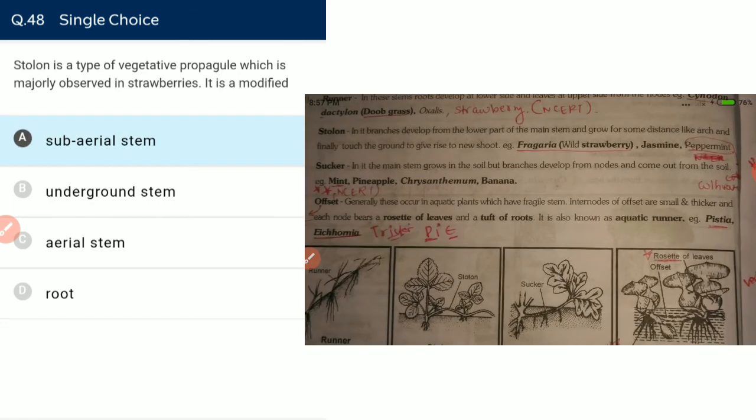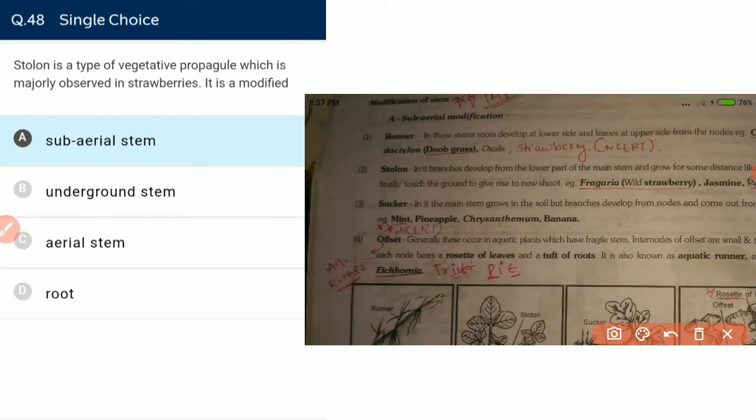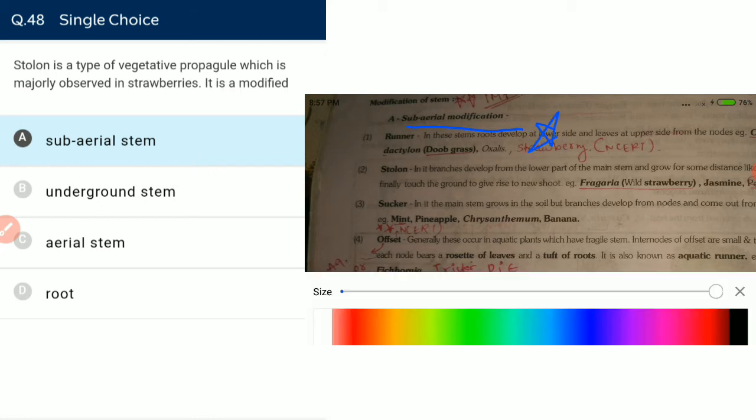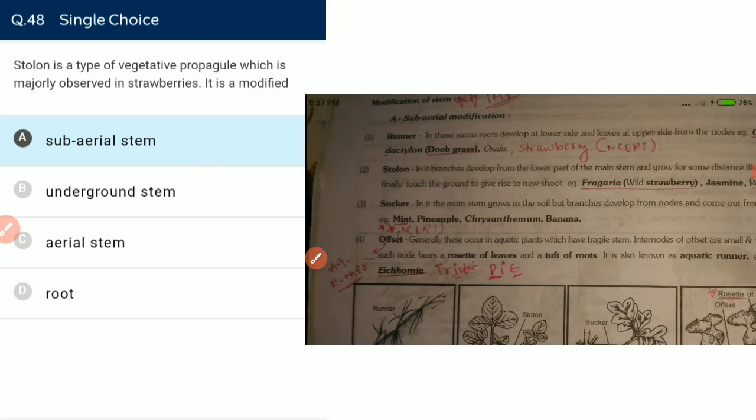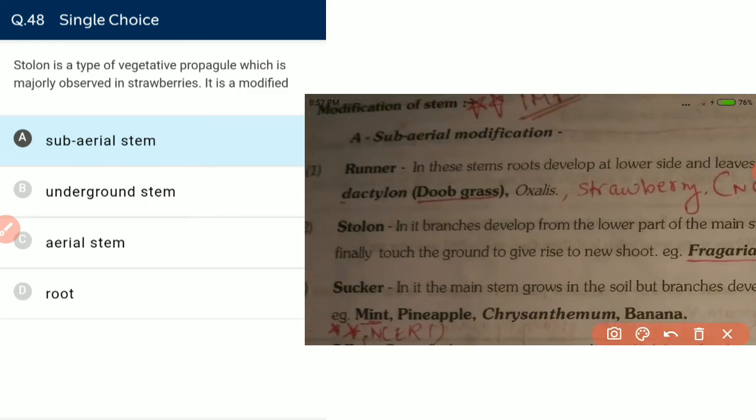Stolon is a type of vegetative propagule which is mostly observed in strawberries. It is a modified subaerial stem. There are some modifications of stem known as subaerial modifications, and the subaerial modifications constitute the runners that are seen in strawberries, doob grass, and oxalis. We can remember this like this: runner, stolon, sucker, offset.